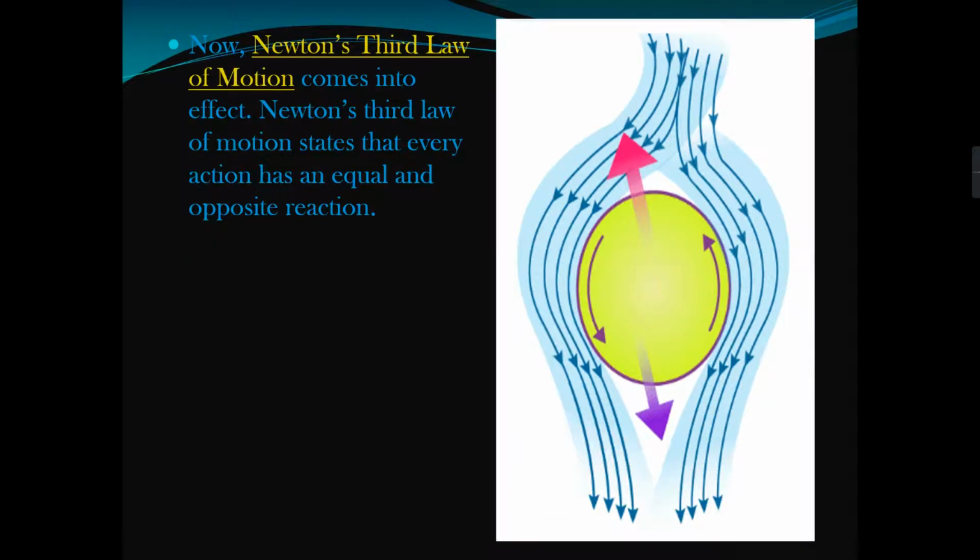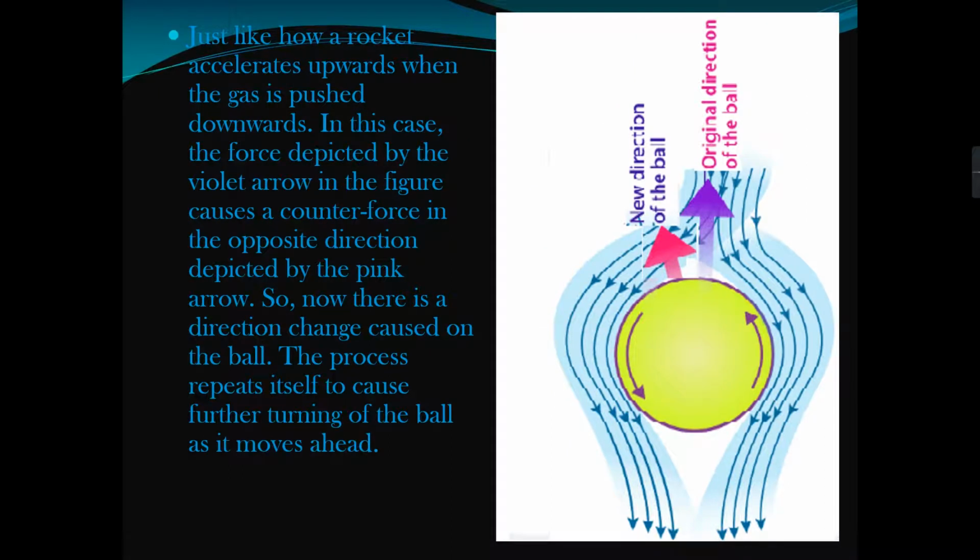Now, Newton's third law of motion comes into effect. Newton's third law of motion states that every action has an equal and opposite reaction, just like how a rocket accelerates upwards when the gas is pushed downwards. In this case, the force depicted by a violet arrow in the figure causes a counter force in the opposite direction, depicted by a pink arrow. So now there is a direction change caused in the ball. The process repeats itself, causing further turning of the ball as it moves ahead.